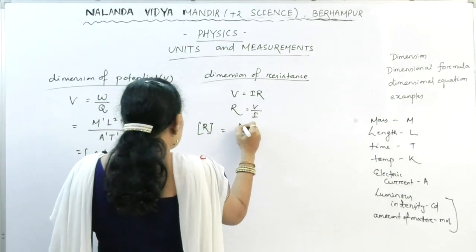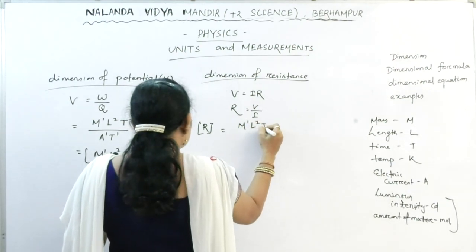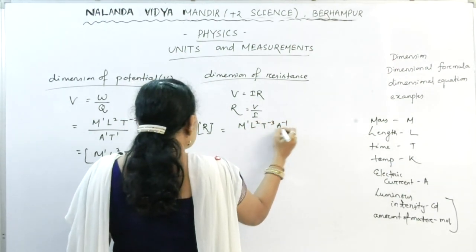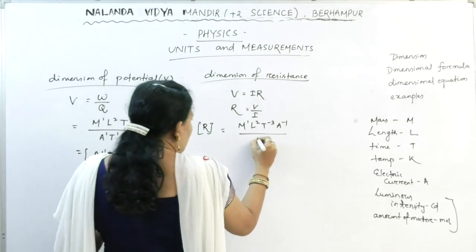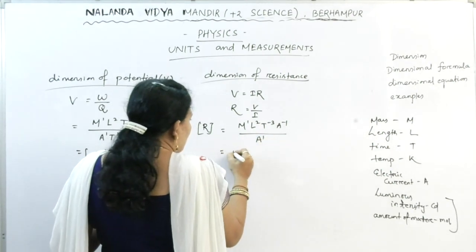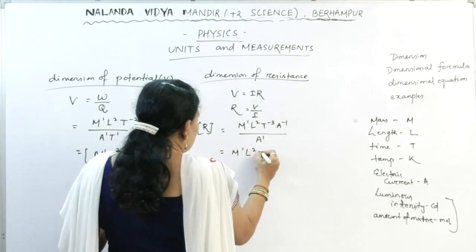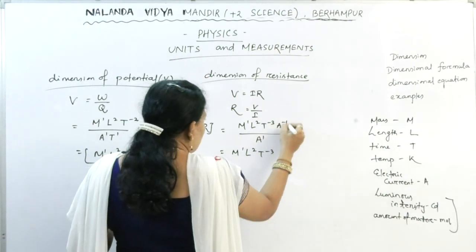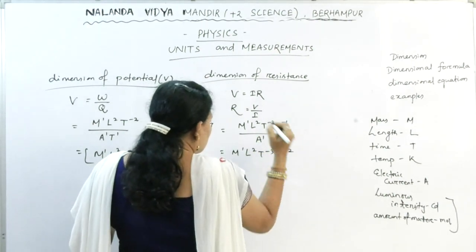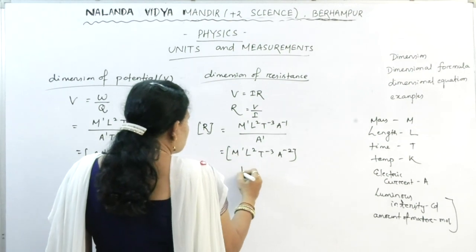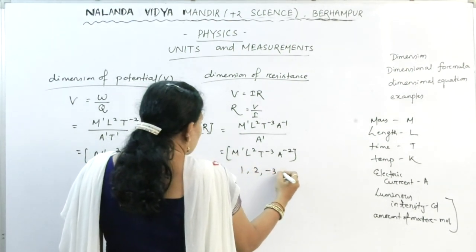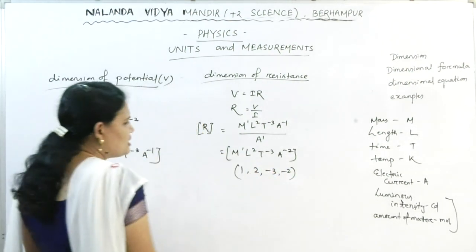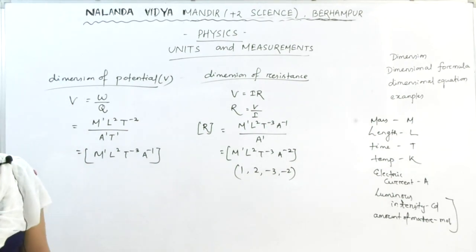V we have already found, M1 L2 T minus 3 A minus 1, divided by I. I is A1. M1 L2 T minus 3, and over A minus 1 comes A minus 2. So what is the dimension? 1, 2, minus 3, minus 2. This is the dimension of the resistance.